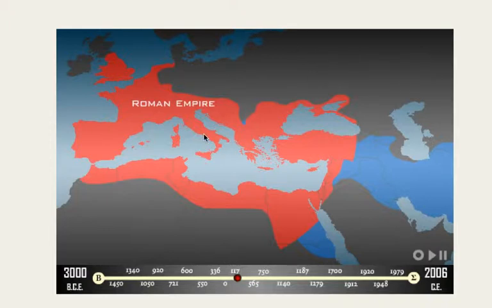And ancient Rome, this little city-state right here, went on to conquer everything in red. Most of Europe, North Africa, and the Middle East. And at one point,